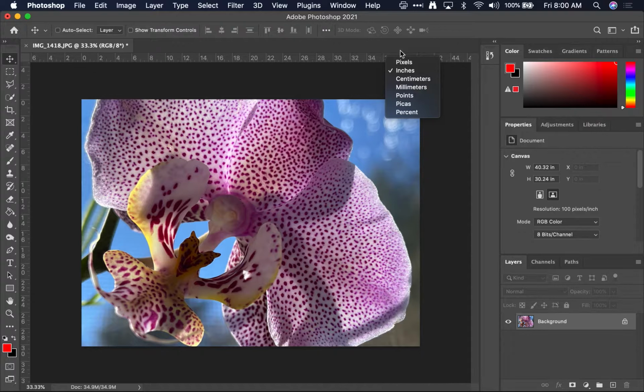You can change it to pixels, or if you're working in Europe, you can change it to centimeters, but I like working with it in inches. So I can see that if I were to print this, it would be almost 40 inches at 100 pixels per inch.